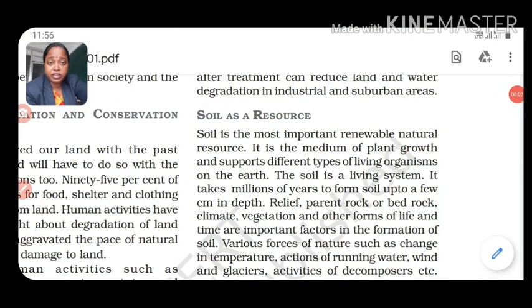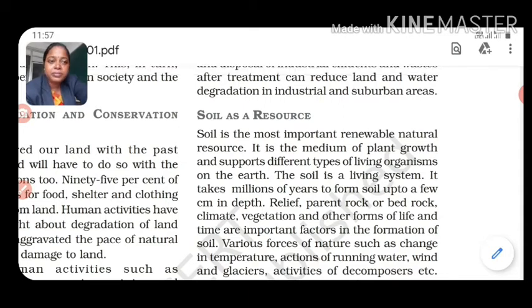So students, as we already discussed, soil is a living system. How will it be a living system? Tell me. It is helpful for plant growth and also helpful to different types of living organisms on the earth, like earthworms. They stay inside the soil itself, right? So you can also say that as it gives life to particular plants and small living organisms, that's why it is called a living system and also a renewable natural resource, right?